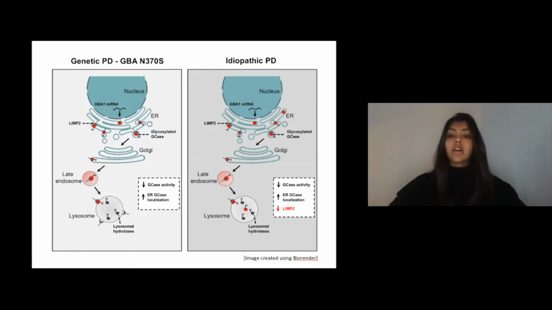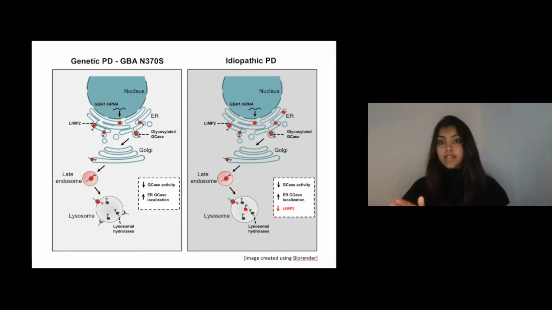So for a quick summary of our key finding in this study, what we observe is that both the genetic and the idiopathic PD group of cells exhibit reduced lysosomal GCase activity, but it's the mechanism that leads to this deficit that seems to be different between the two groups of cells. In the genetic PD group of cells, it's the presence of the mutation that leads to increased retention of the protein in the ER and thereby reduced enzyme activity in the lysosome.